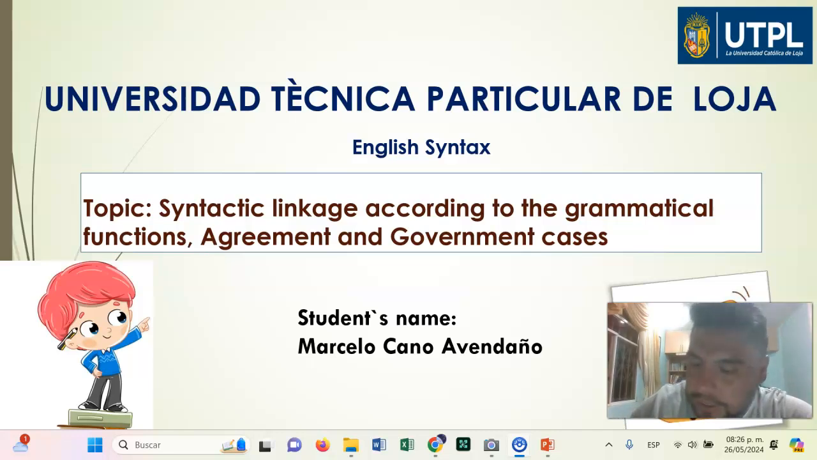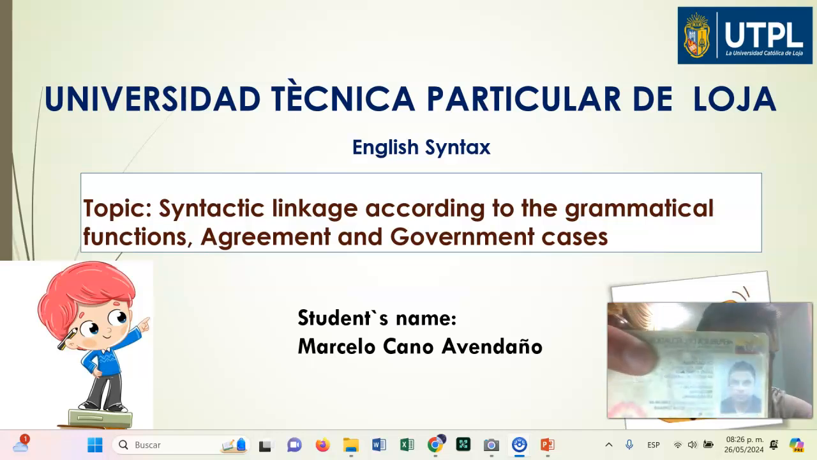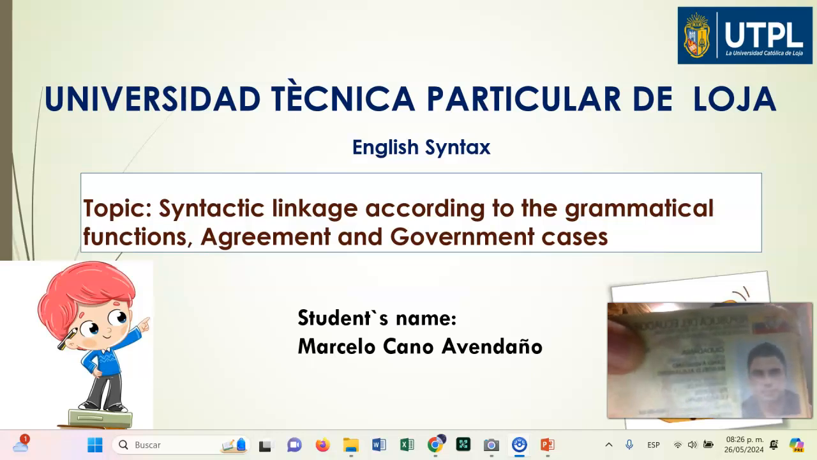And this is my ID. This is my ID. That's my name. My picture.